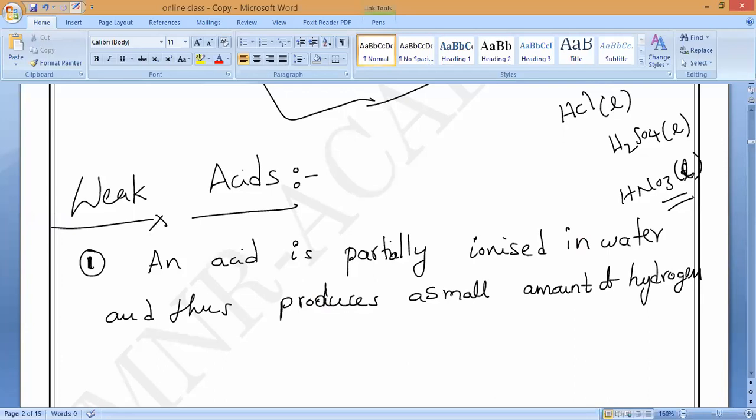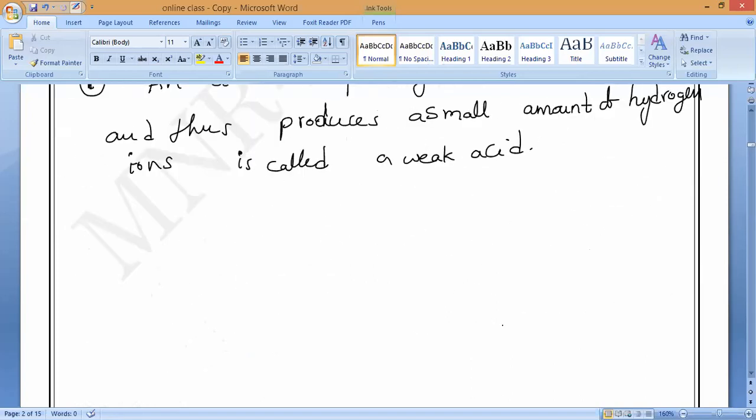Small amount of what? Hydrogen ions. Carbonic acid, producing a small amount of hydrogen ions, is called a weak acid.